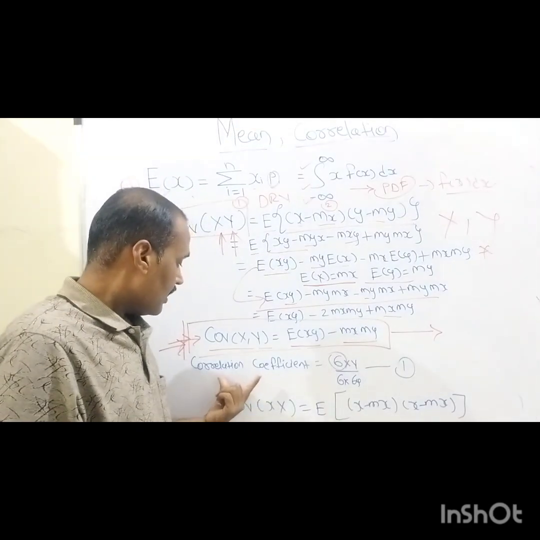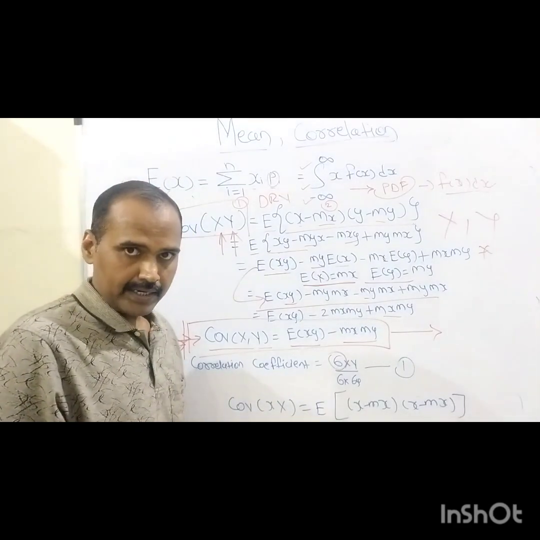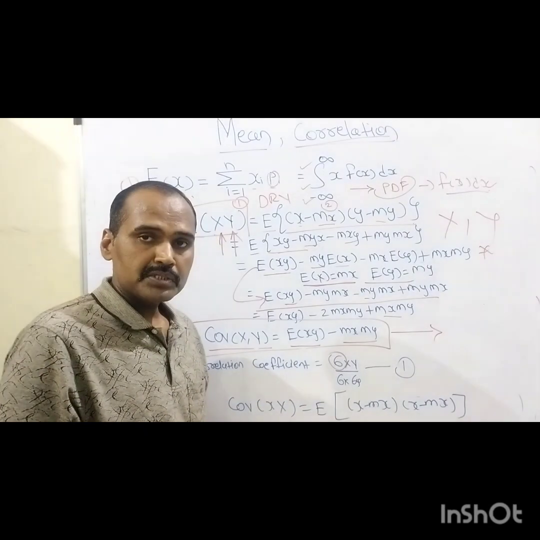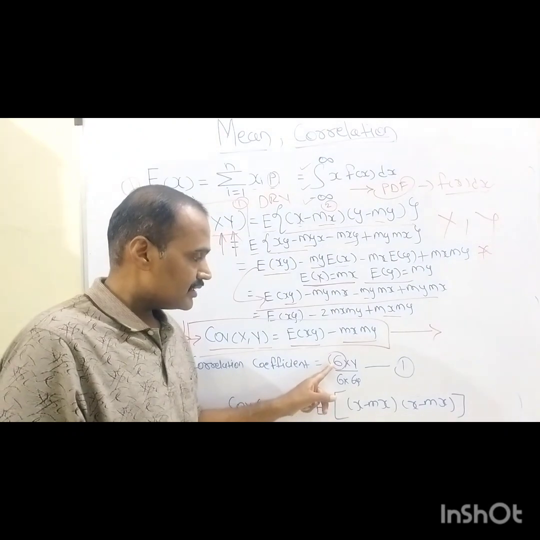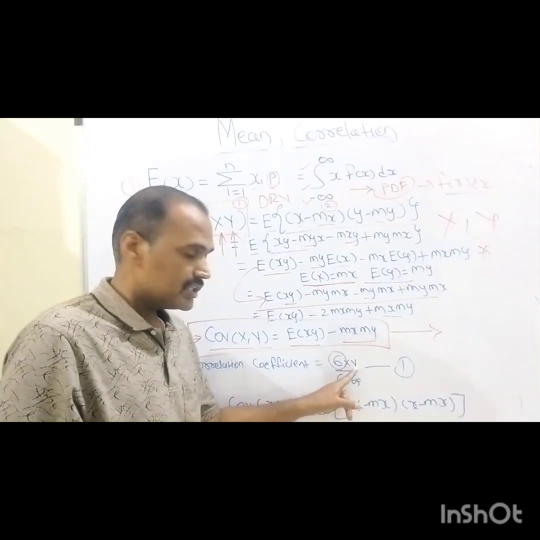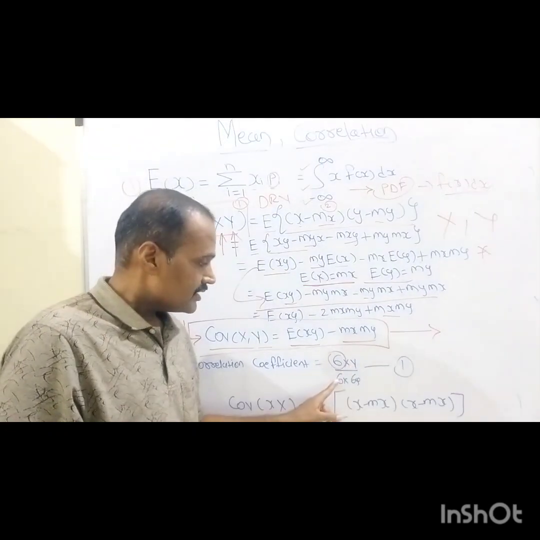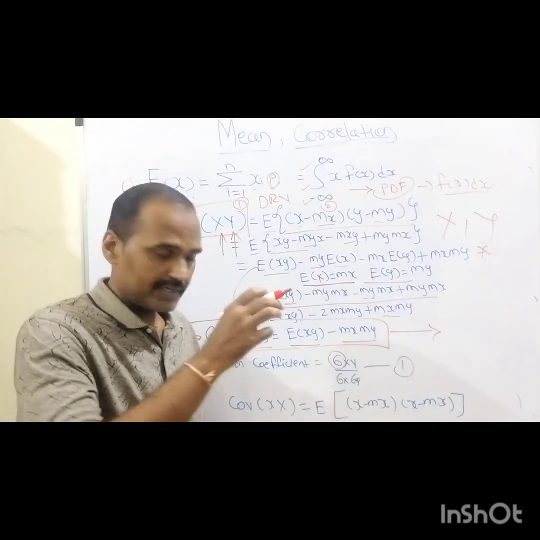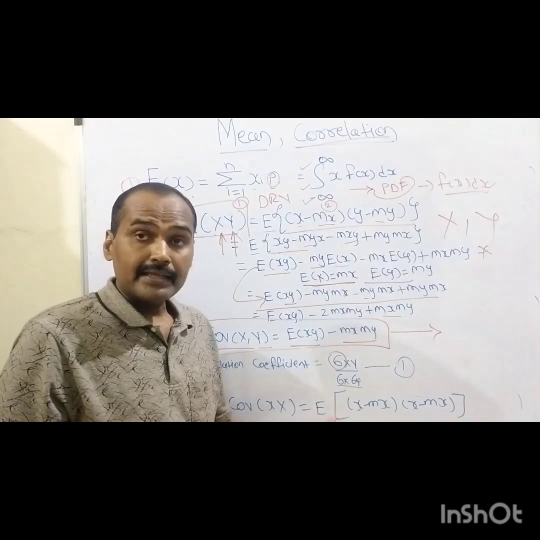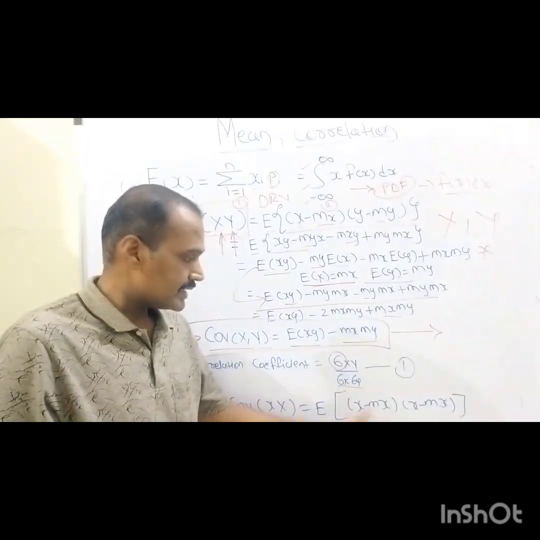That is nothing but the correlation coefficient, right? Denoted by sigma xy upon sigma x into sigma y, where sigma xy denotes the correlation of x with respect to y, and sigma x and sigma y in the denominator are nothing but the autocorrelation functions belonging to x and y.